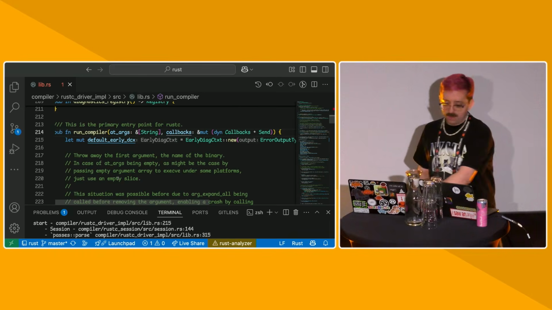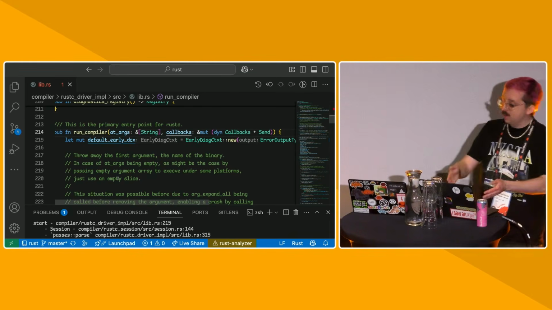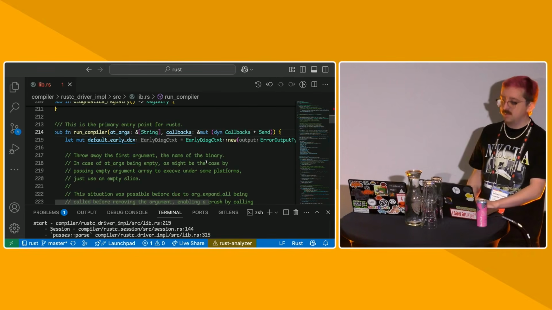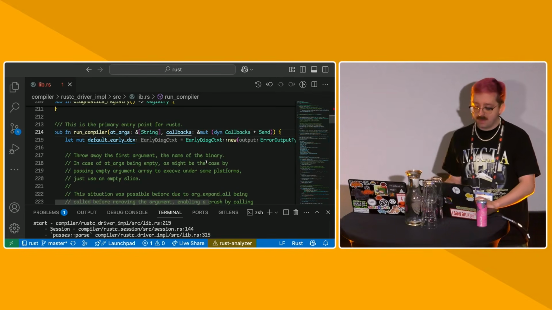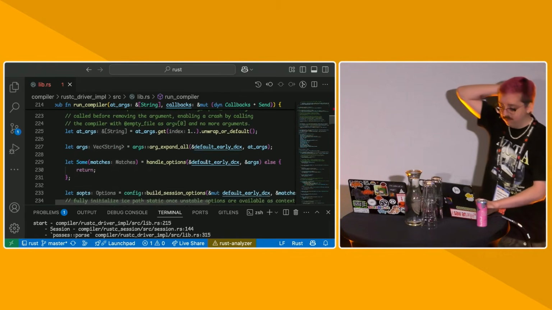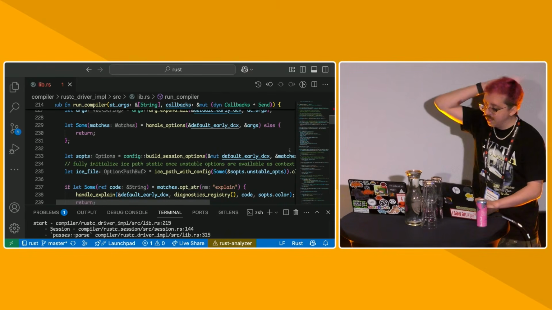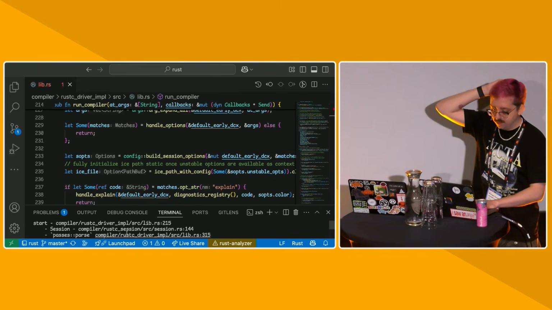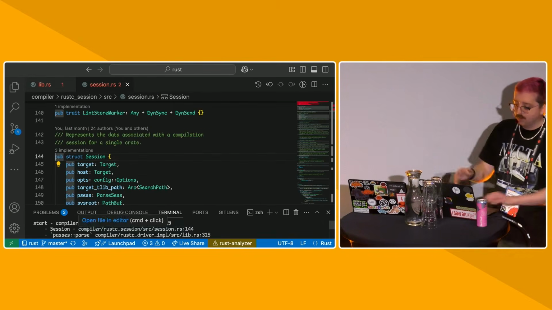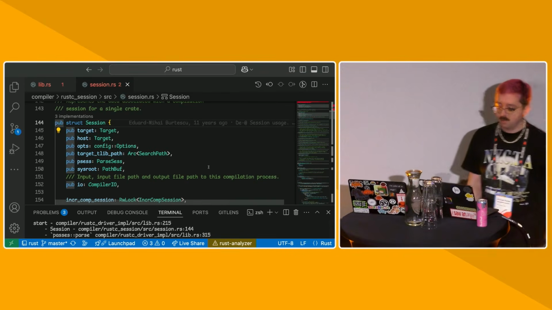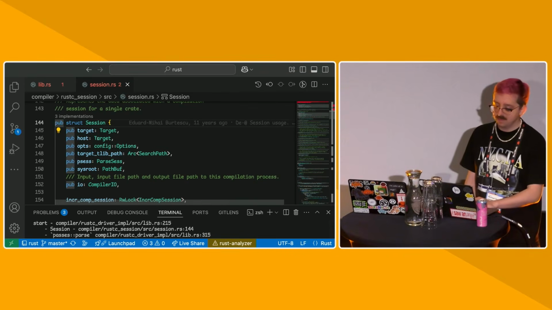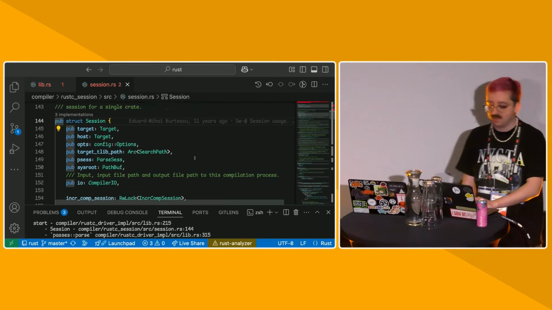Anyways, we all start at this entry point called run compiler. It's responsible for doing things like parsing all the options from the command line. Specifically, it parses these options into a structure called the session. The session is kind of a mega uber option holder thing. So it holds the target option, the host option, and all the other miscellaneous -C and -Z options.